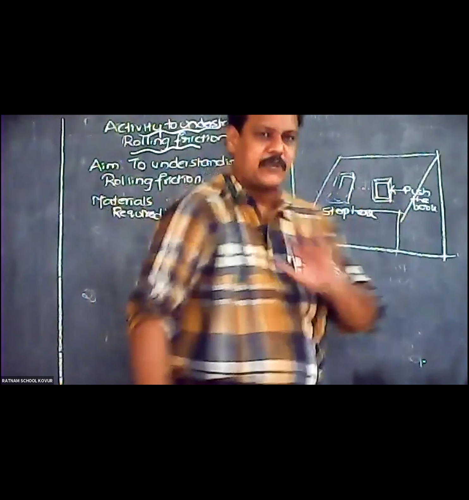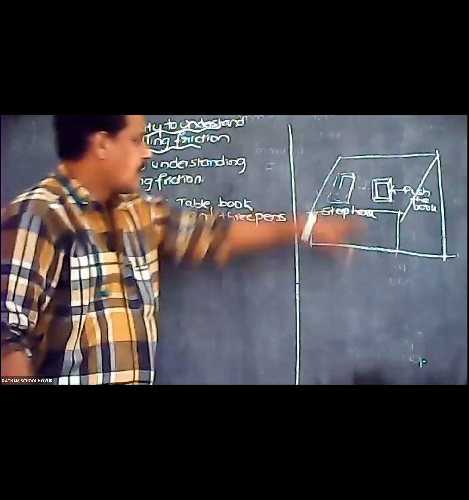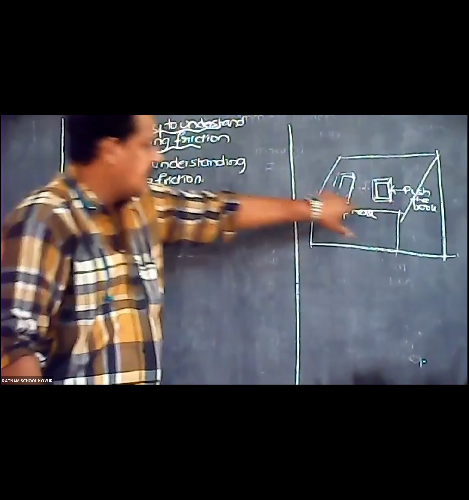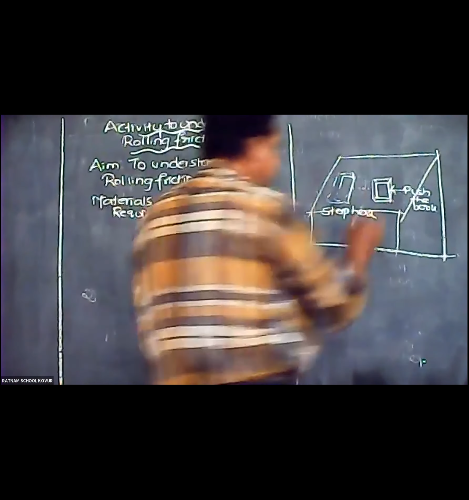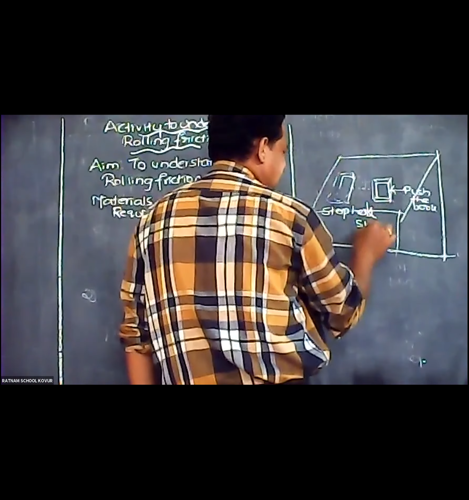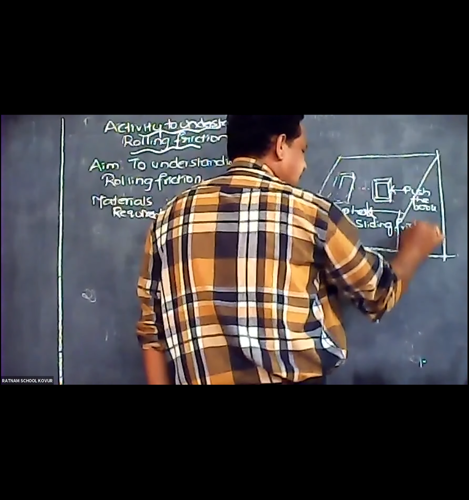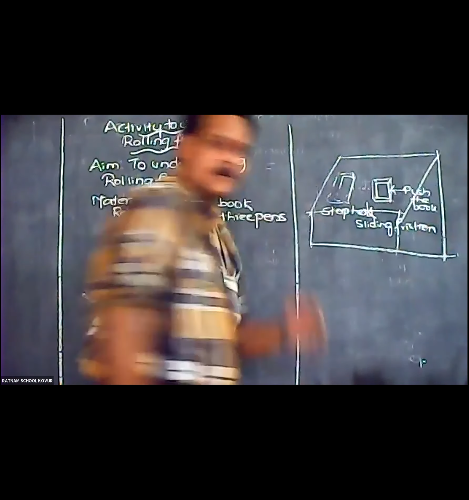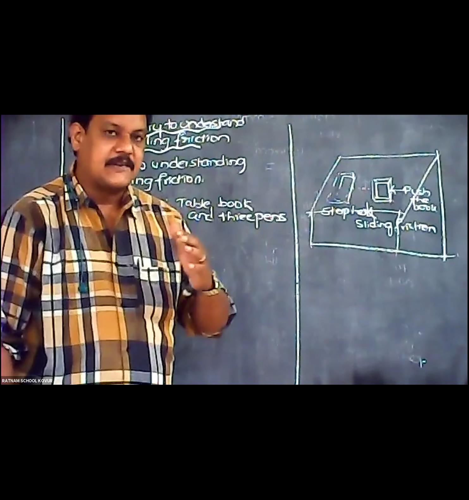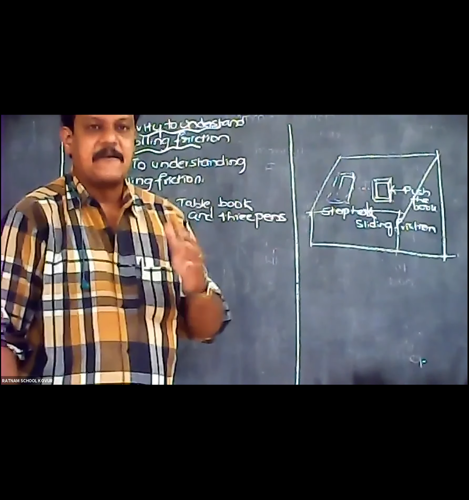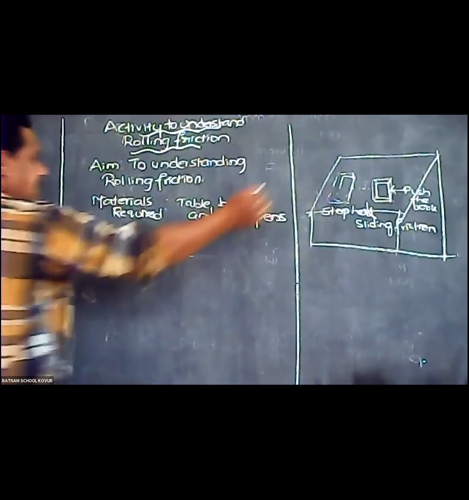So when we are pushing the book, what happens? Due to the rough surface, it will travel only a less distance. Here sliding friction is developed. So when we push the book on the table, the book will go a lesser distance because of sliding friction. That we are going to write here in the procedure. This is the diagram.